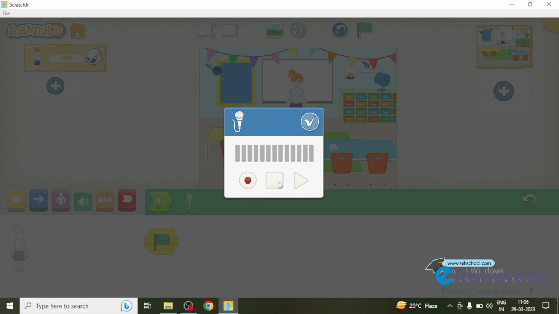In this window, a circled button is used to start the recording, a square button is used to stop the recording, this triangular button is used to play the recorded sound, and this right mark is used to save the recorded sound.